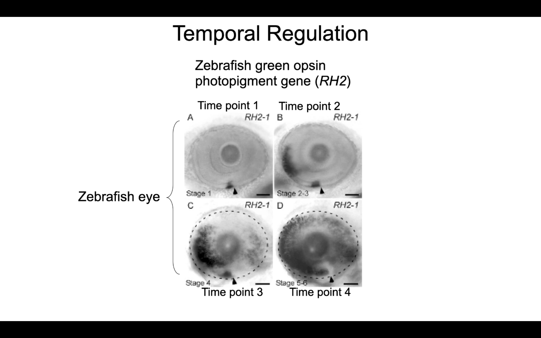Temporal regulation. Again, we're looking at zebrafish embryos, and we're looking at the expression of a gene called RH2. In stage 1, it's expressed in just this little patch in the eye. And then as time goes on, its expression increases, increases, and increases until it takes up almost the entire eye. So that's an example of temporal regulation. Depending upon what time in development we look at, we see different expression of a particular gene.